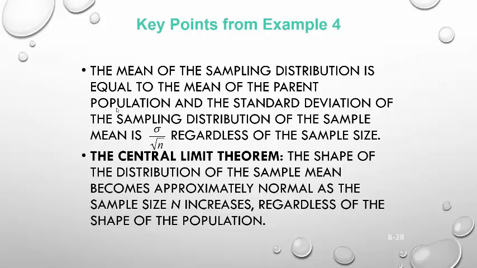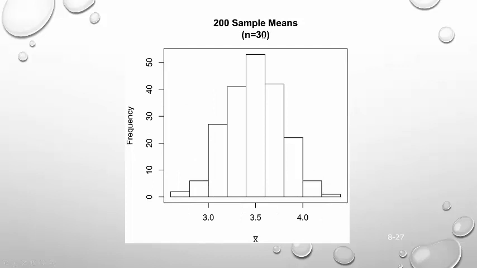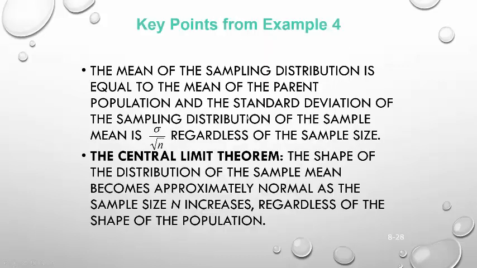So a very important theorem then, the central limit theorem. The central limit theorem says the shape of the distribution of the sample mean becomes approximately normal as the sample size n increases, regardless of the shape of the population, which is what we saw here. As we increase our sample size, the distribution becomes more normal.